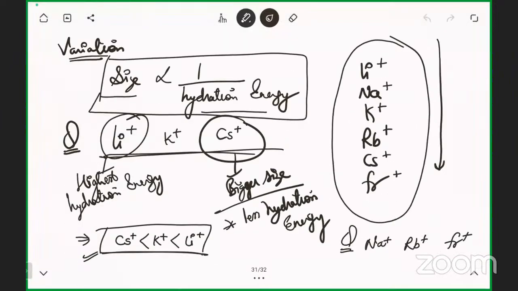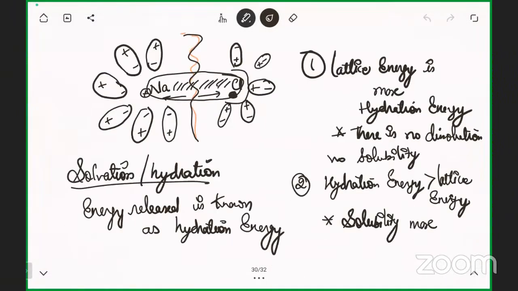Any more example, this one is okay. Now, we have discussed the characteristics in the last class: ionic compounds are solid in nature, have high melting and boiling points, and are polar in nature.